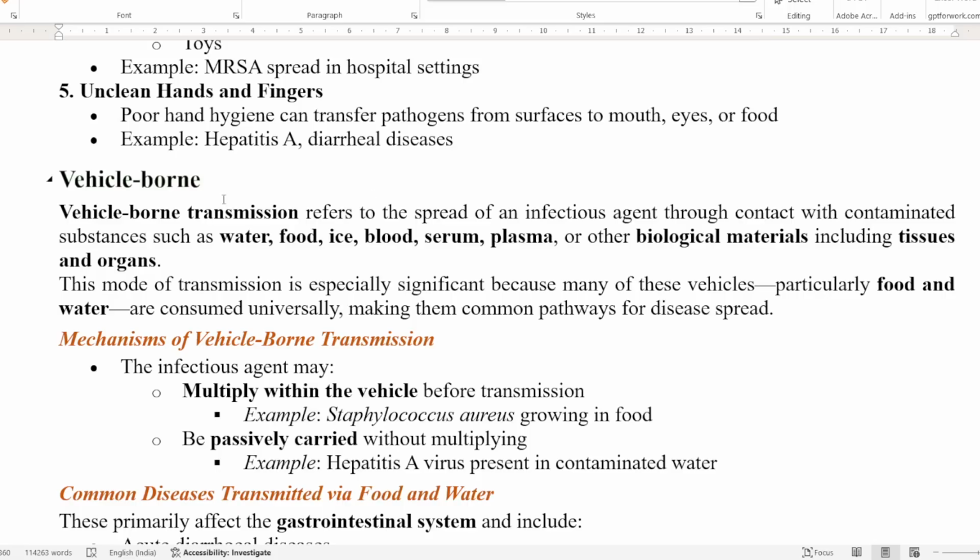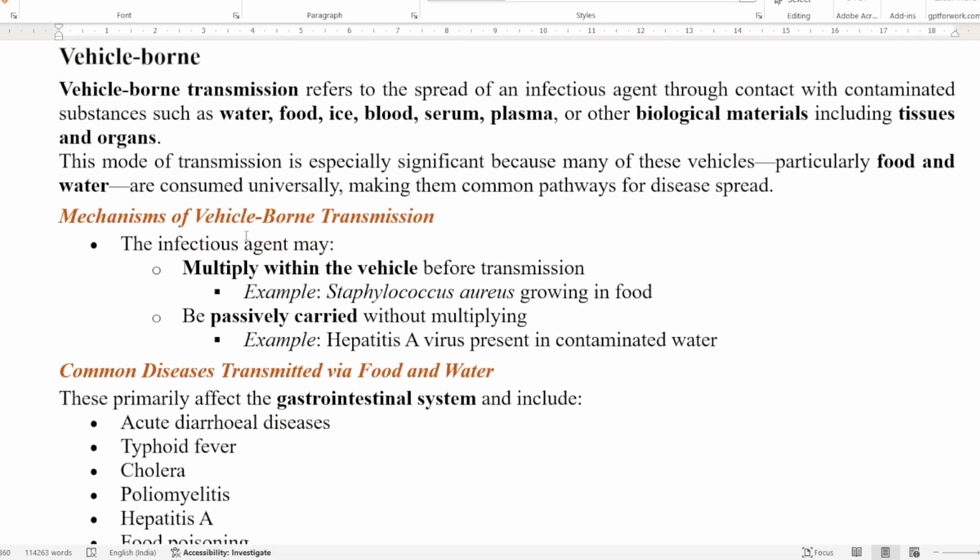Next is the mechanism. If we are talking of vehicle-borne, what is the mechanism of vehicle-borne transmission? The infectious agent may multiply within the vehicle before transmission, for example Staphylococcus aureus. Or it may be passively carried without multiplying, for example hepatitis A virus.